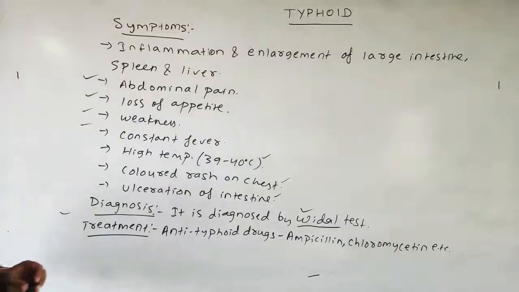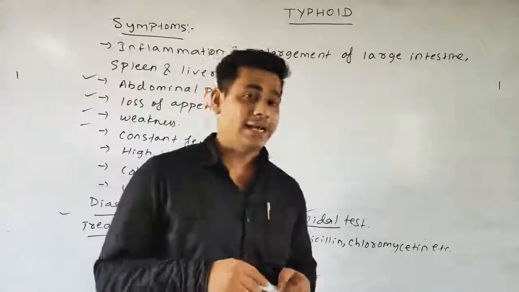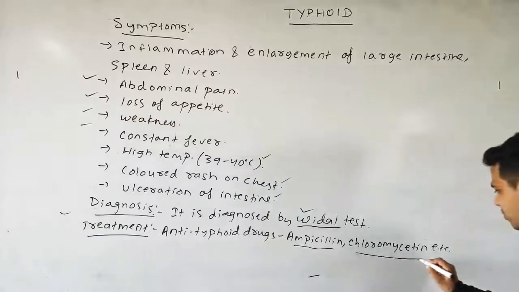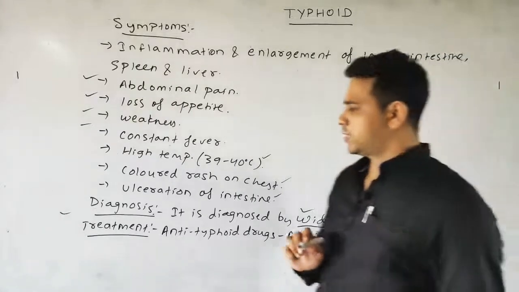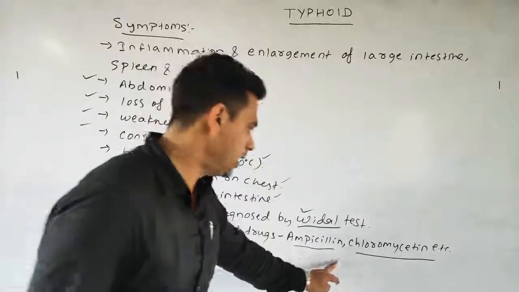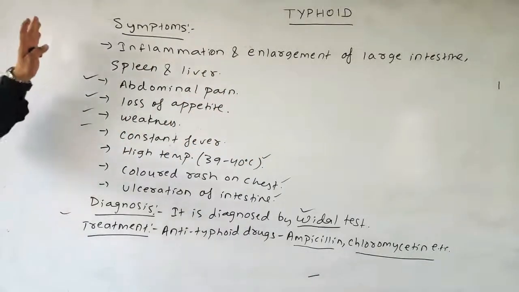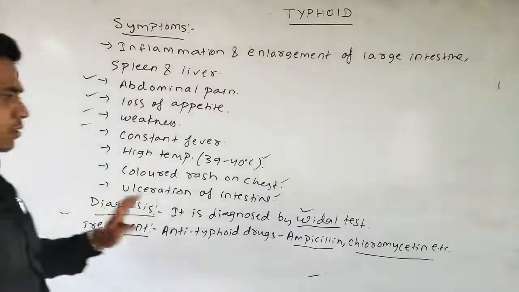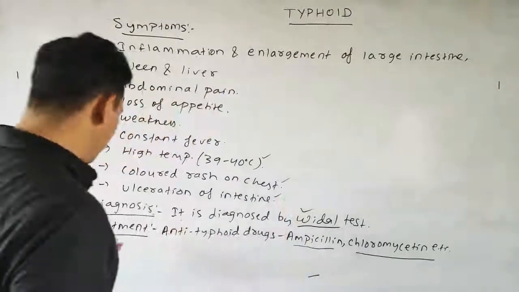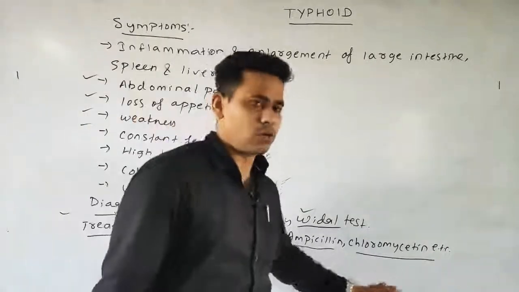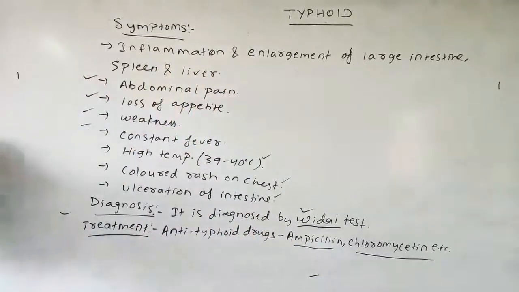Lastly, the treatments are anti-typhoid drugs such as ampicillin and chloromycetin. So these are your various treatments, ampicillin and chloromycetin. So till now we discussed the symptoms, the diagnosis, which is done by the Widal test, and lastly we have discussed the treatments, such as anti-typhoid drugs like ampicillin and chloromycetin. Okay, please note down.